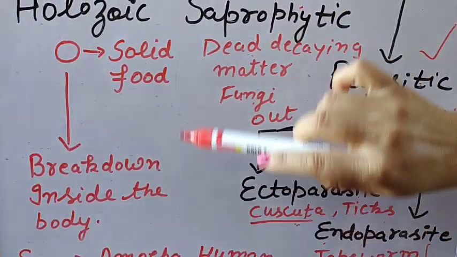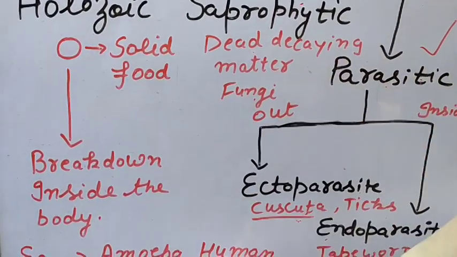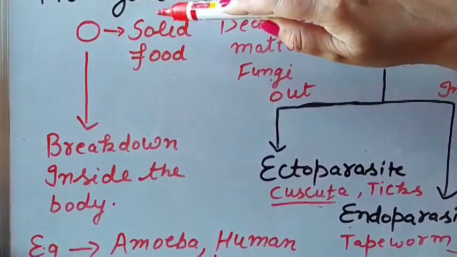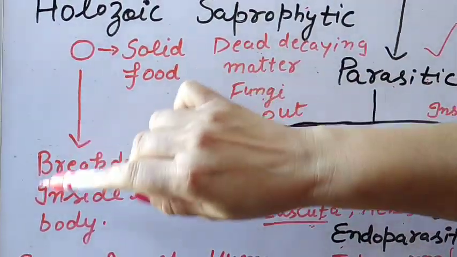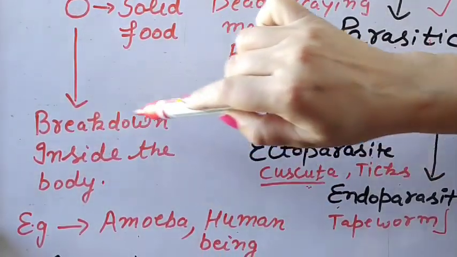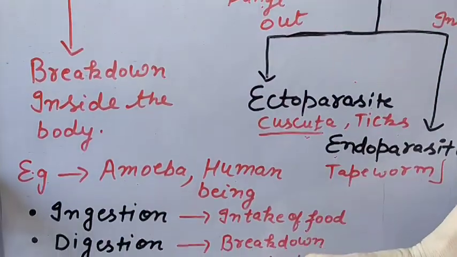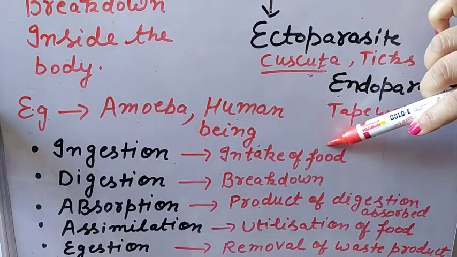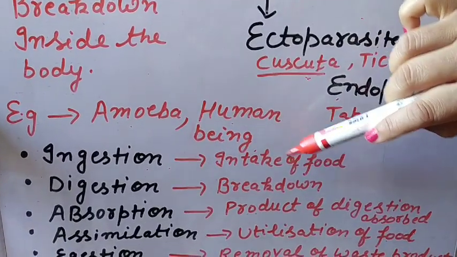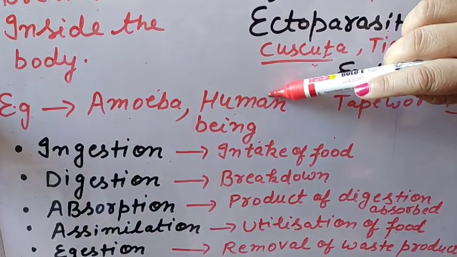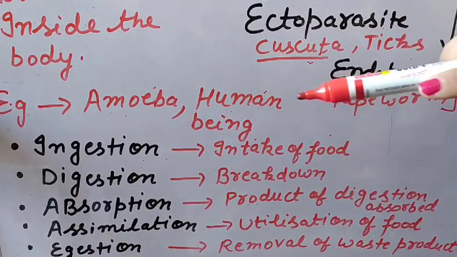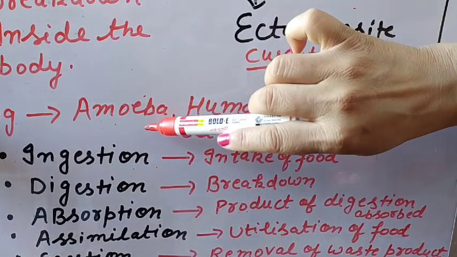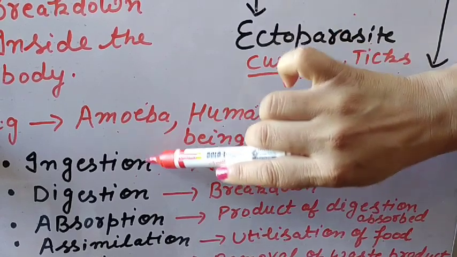But to understand holozoic nutrition, we have to understand these terms also, because here solid food is taken by the organism and then broken down. So how does this breakdown take place inside the body? There are different processes. First is the ingestion. Ingestion means intake of food. If food is taken by the organism, maybe by a unicellular organism or by a human being. In the case of a human being, there is a complex structure, the digestive system, but in the case of amoeba, ingestion takes place by simple diffusion, because it is a unicellular organism.